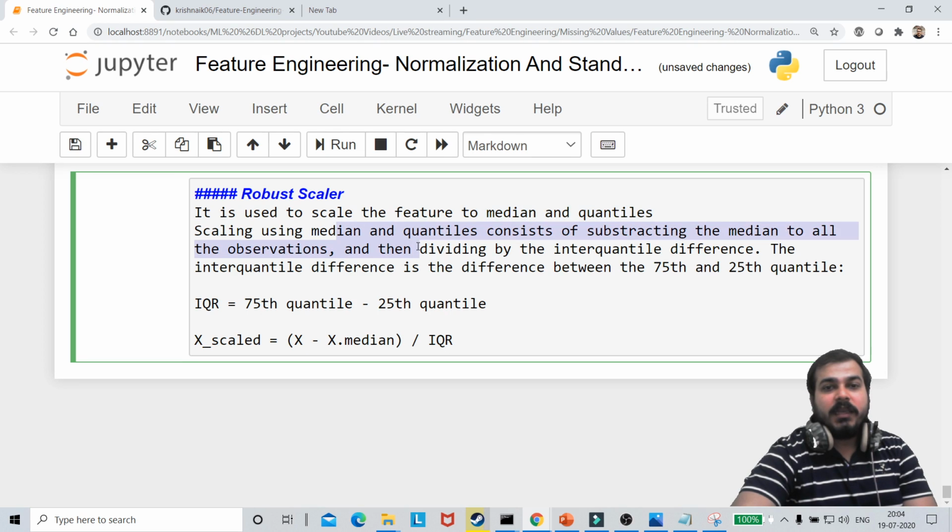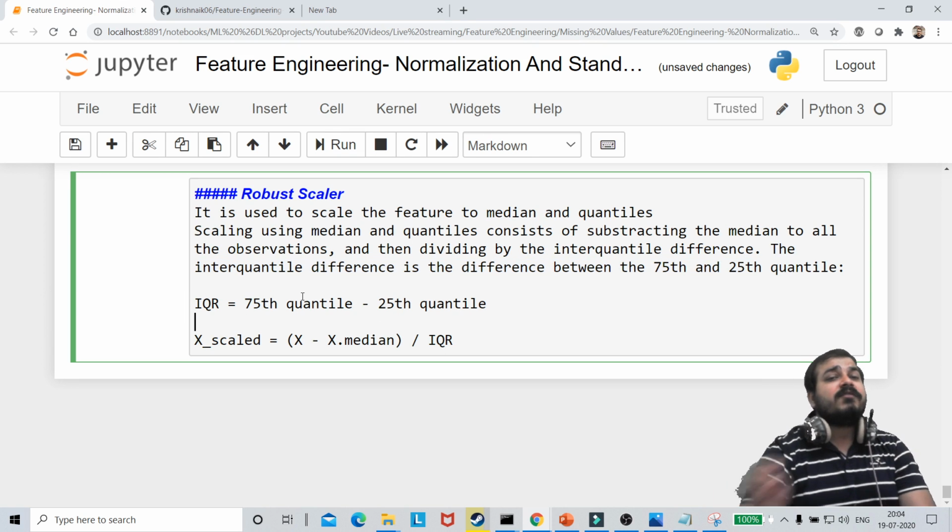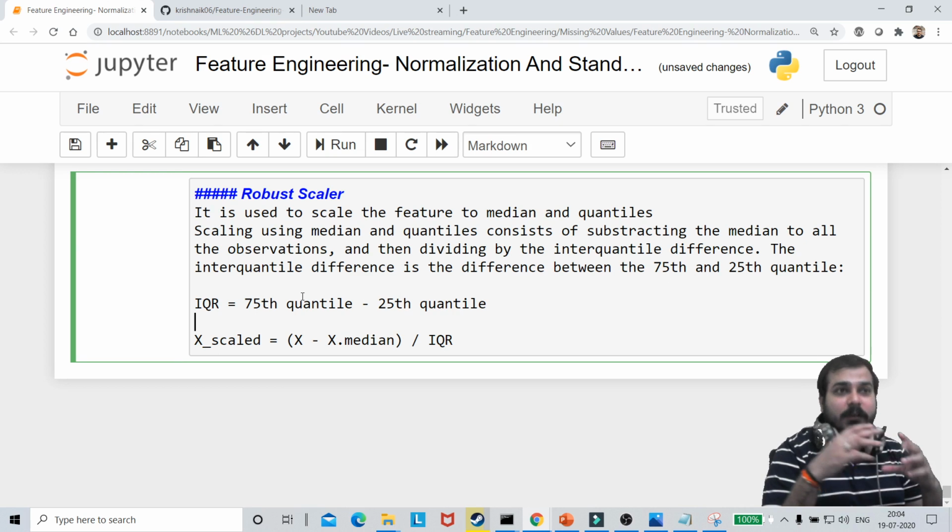Scaling uses median and quantiles and consists of subtracting the median from all the observations, and then dividing by the interquantile difference. What is the interquantile difference? It is nothing but the difference between the 75th percentile and the 25th percentile. So this is the formula, guys. If you don't know about quantiles, just imagine the box plot, where you get the 25th percentile, the 50th percentile, and the 75th percentile value.